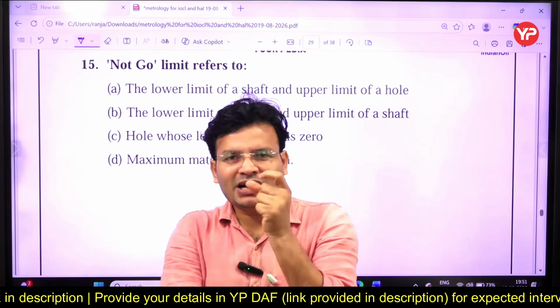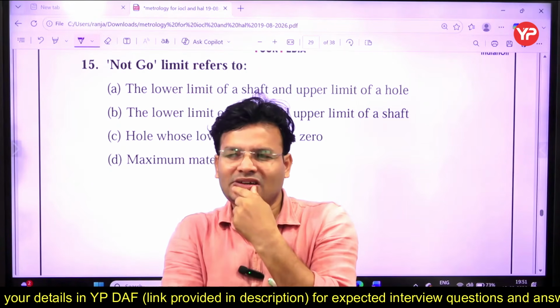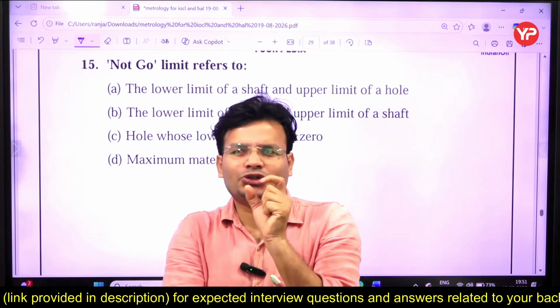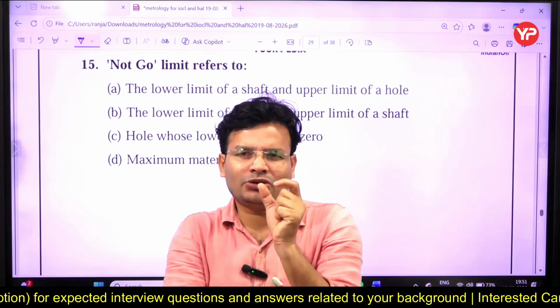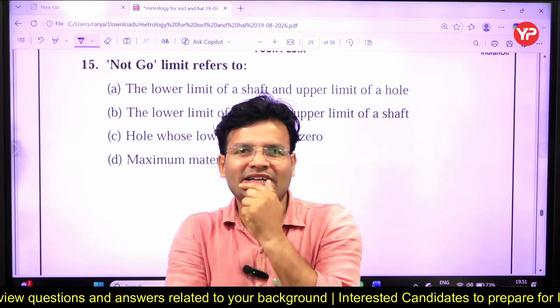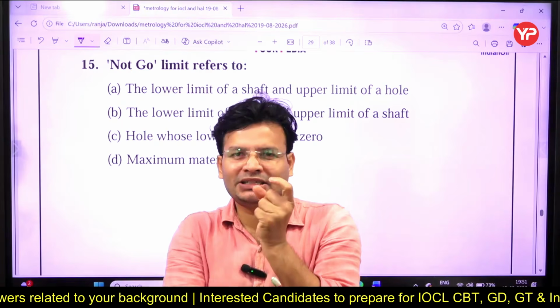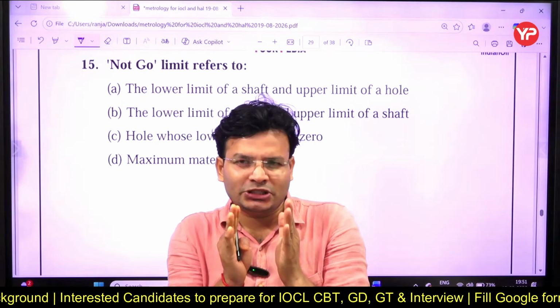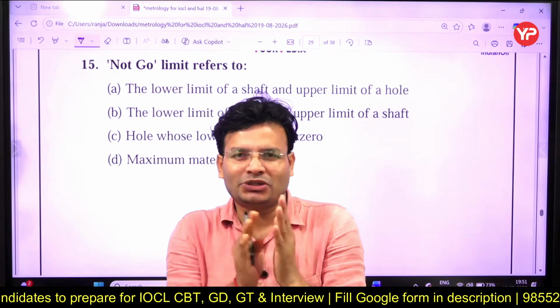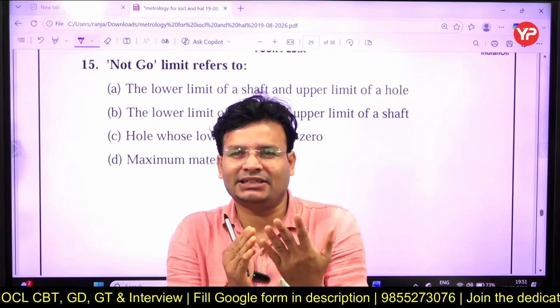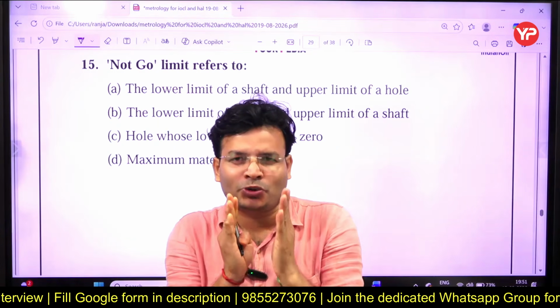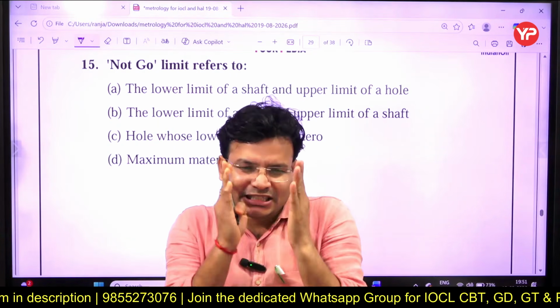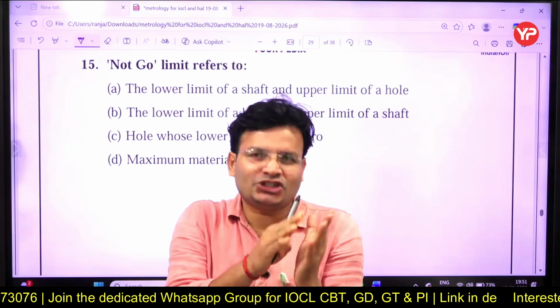One part is the go part, another one is the no go part. But whenever you talk about go gauge or no go gauge, snap gauge, ring gauge, it is not going to give you the exact dimension. No, it cannot give the exact dimension here. It is just going to give you information whether the given instrument is in the range or not.